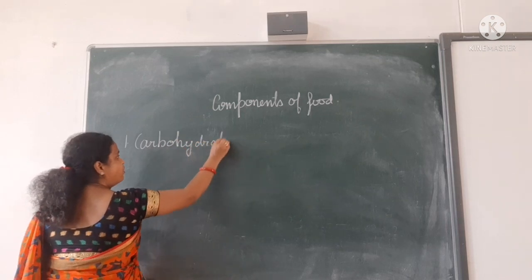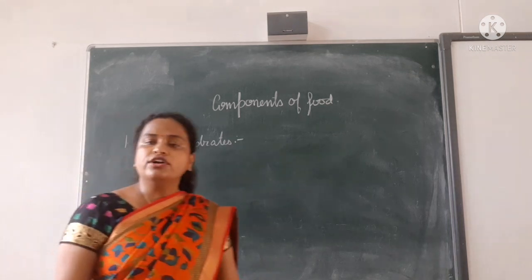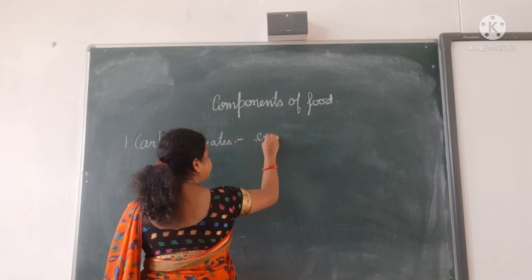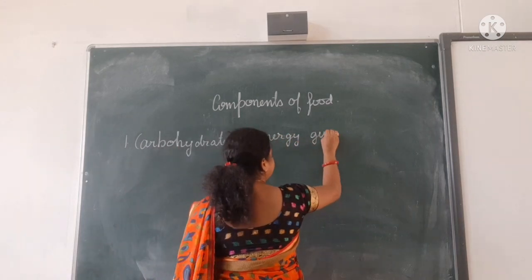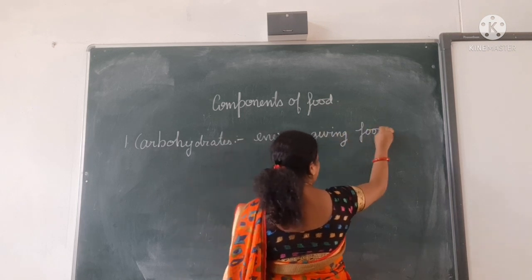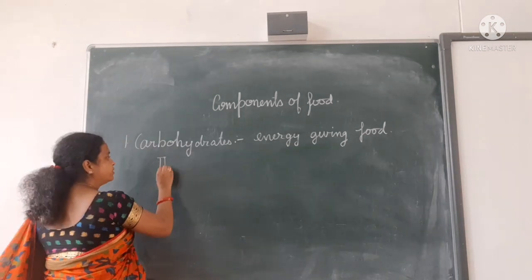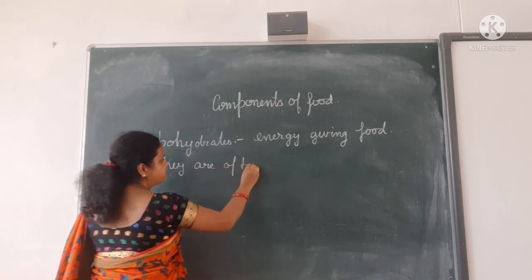Okay. For what is carbohydrate used? Carbohydrate is energy giving food. And next thing, what have we studied about carbohydrate? They are of two types.